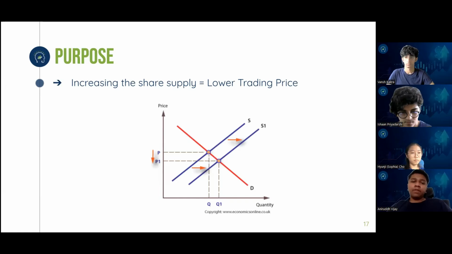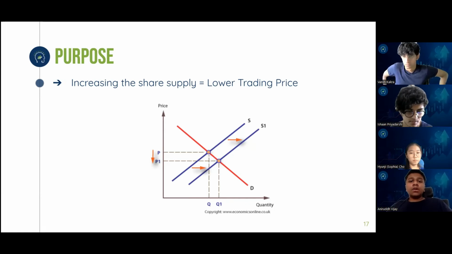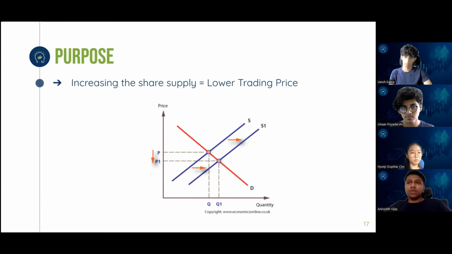On top of that, when we say it becomes more liquid, it also means that it's much easier to convert to ready cash, because rather than having one share that has to be converted, you can have multiple shares that can simply be grouped up, and then you can convert them back into money if you need. And so it's easier for the company as well as the investors in the stock split.